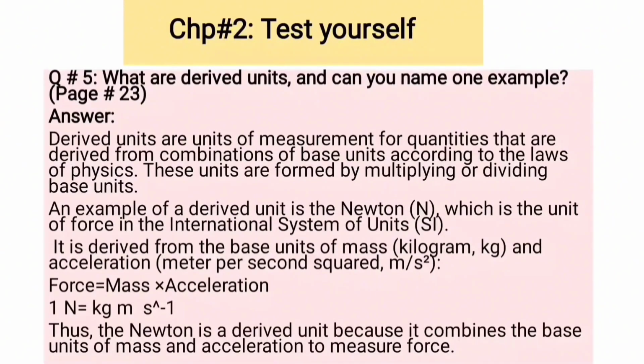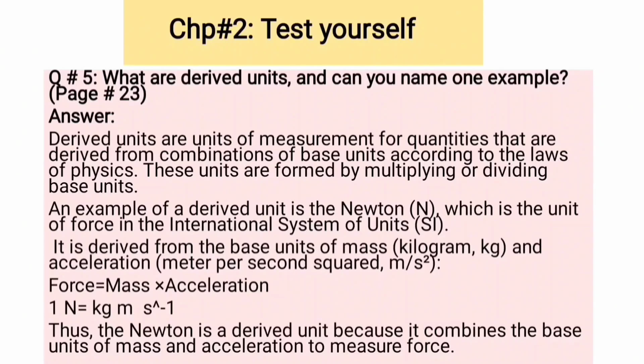Question number 5: what are derived units and can you name one example? Derived units are units of measurement for quantities that are derived from a combination of base units according to the laws of physics. These units are formed by multiplying or dividing base units. You must put one example because it is mentioned in the question.